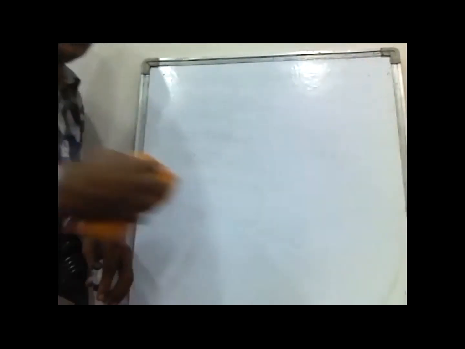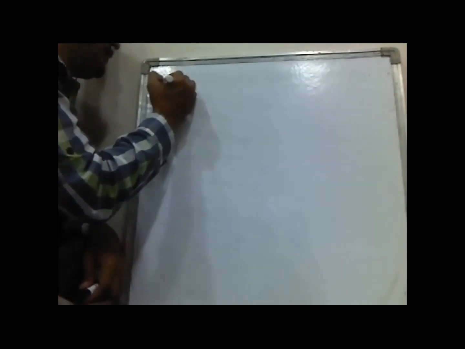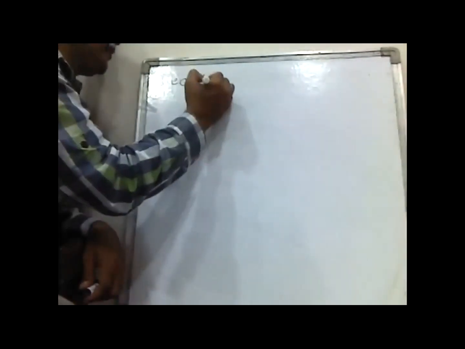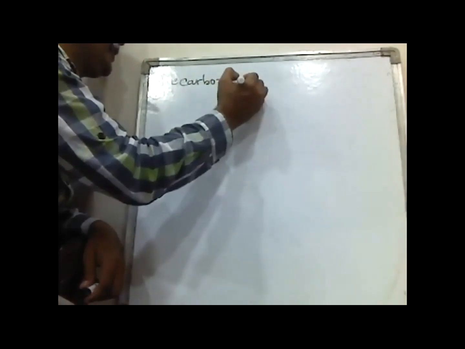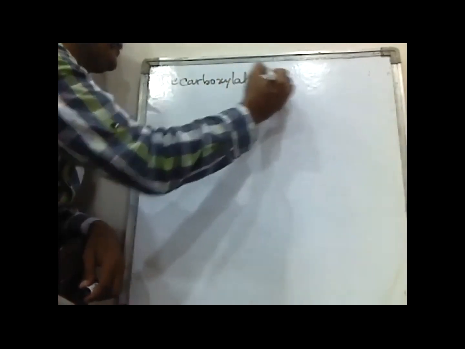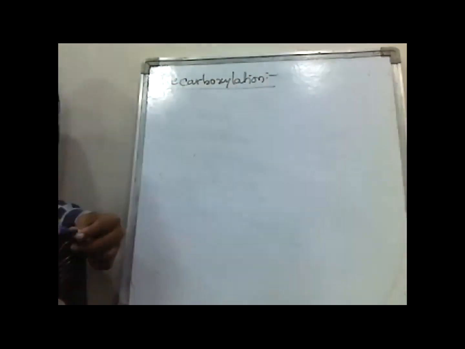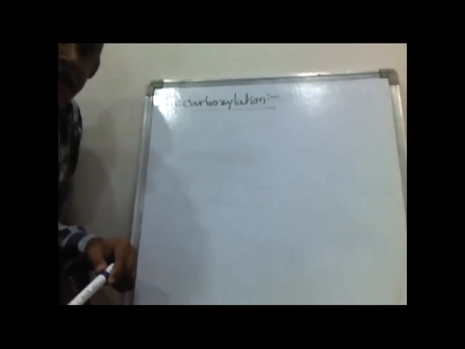So how to prepare these hydrocarbons? The first method for the preparation of alkanes is decarboxylation. What is decarboxylation?